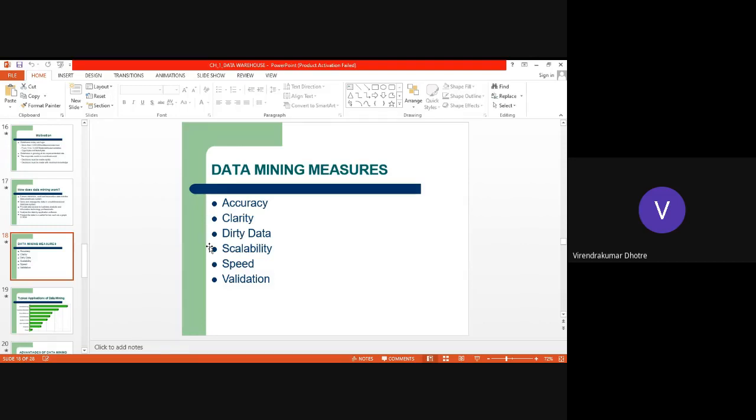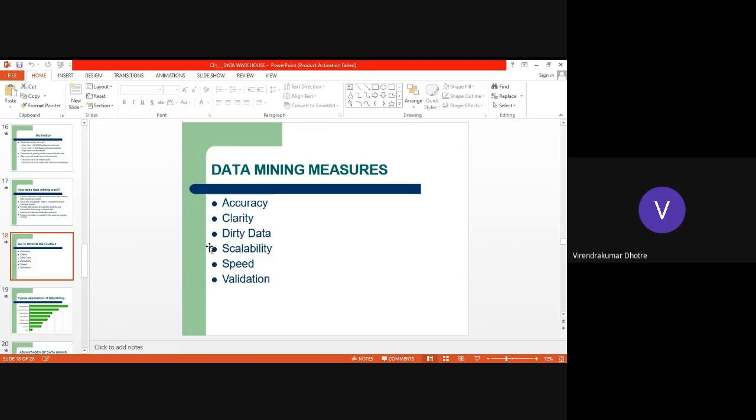It doesn't happen that today, due to out of space, the data or the transaction or the information of 2 days is not saved. It doesn't happen, right? So scalable. So we can have the system which is scalable, and data mining also measures this scalability.